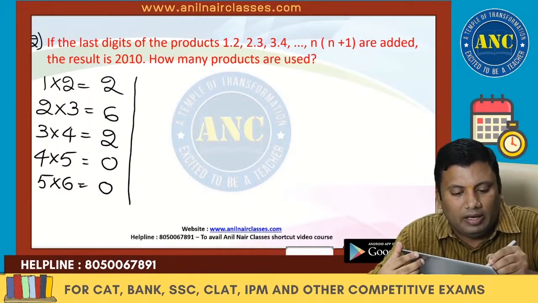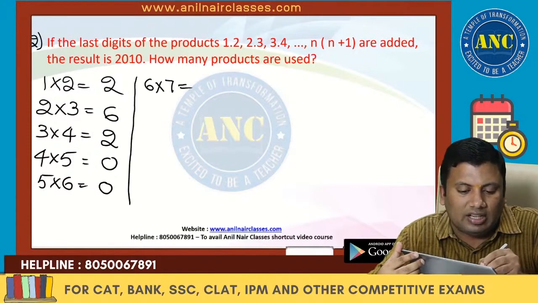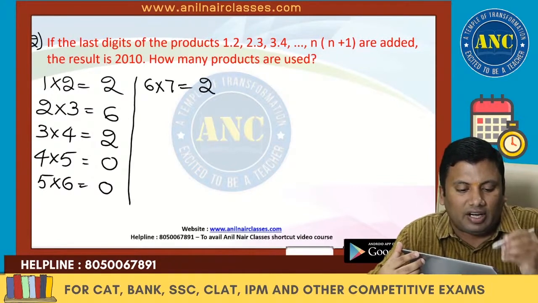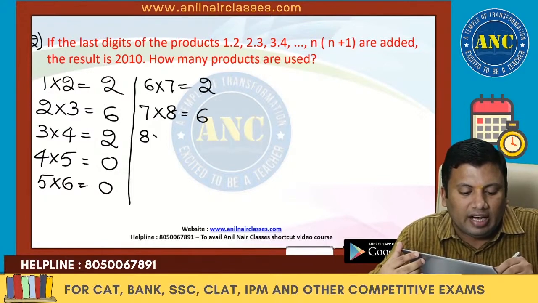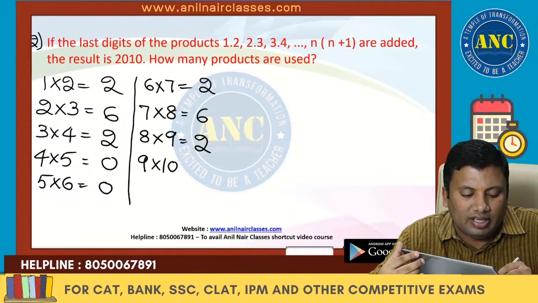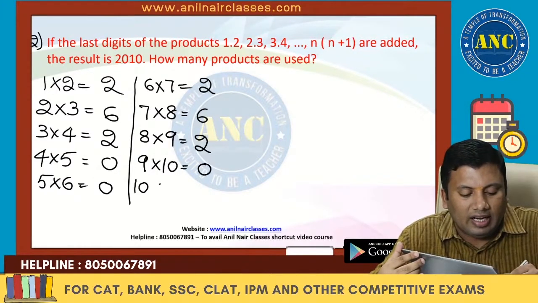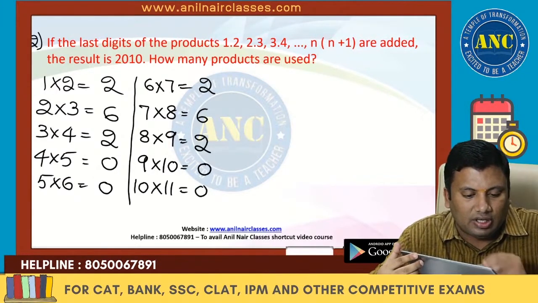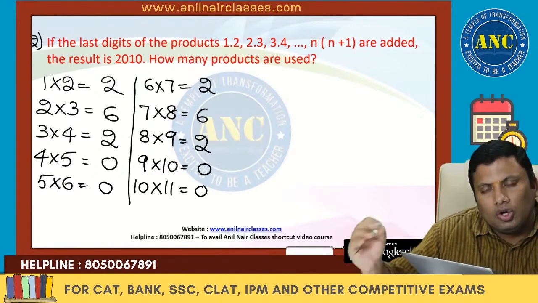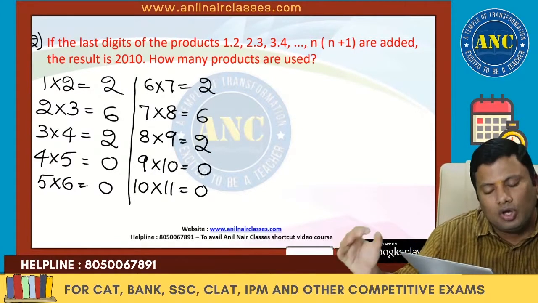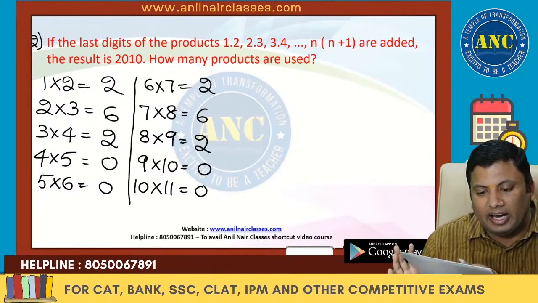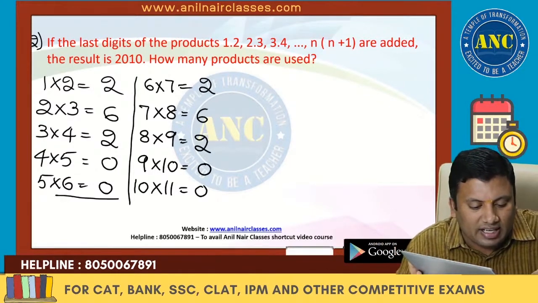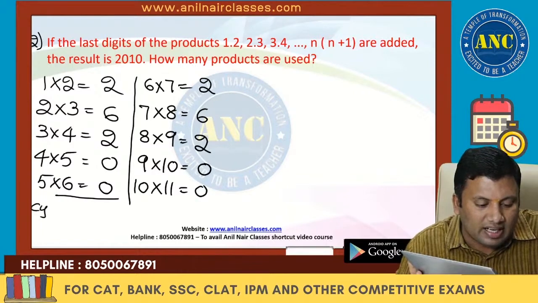Now let me write here so that you will understand the pattern. 6 7s are 42, 7 8s are 56, 8 9s are 72, 9 10s are 90, unit digit 0, 10 11s are 110, again 0. That means if you observe, 2, 6, 2, 0, 0, 2, 6, 2, 0, 0, these unit digits are getting repeated. How many in a cycle? So the cyclicity is 5.